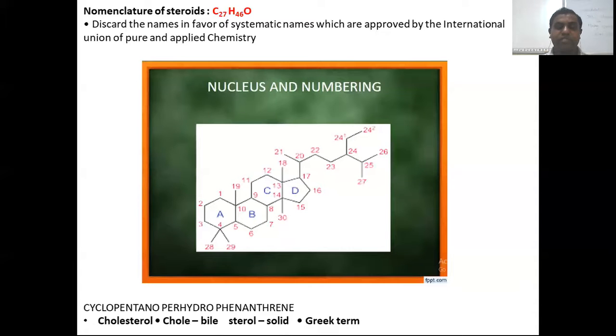Now we can discuss the chemistry of steroids. The first steroid is cholesterol, which has the molecular formula C27H46O. Cholesterol is derived from the Greek words chole meaning bile and sterol meaning solid. So it is a derivative of cyclopentanoperhydrophenanthrene. This structure is very similar to the cholesterol structure. Now move on to